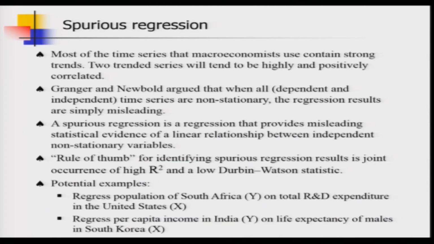Now, let us talk about some theoretical aspects of spurious regression. So, now we are back to the serious business of time series econometrics.